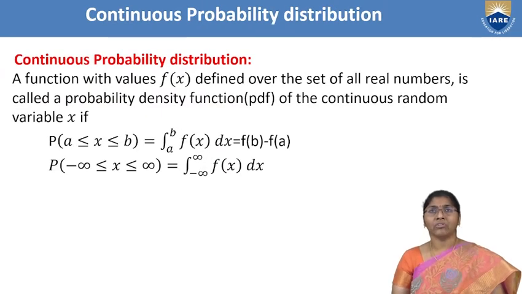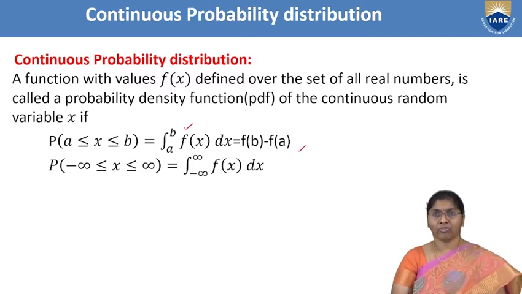Next one, continuous probability distribution. Distributions are of two types. First one is discrete, which is already completed. Next one is the continuous probability distribution. A function with values f of x defined over the set of all real numbers is called a probability density function of the continuous random variable X if P of a less than or equal to X less than or equal to b is equal to the integral from a to b of f of x dx. This is also written as F of b minus F of a. Always we are using this function.